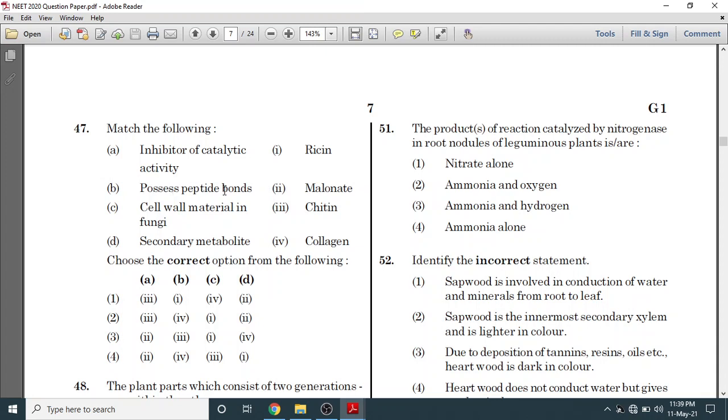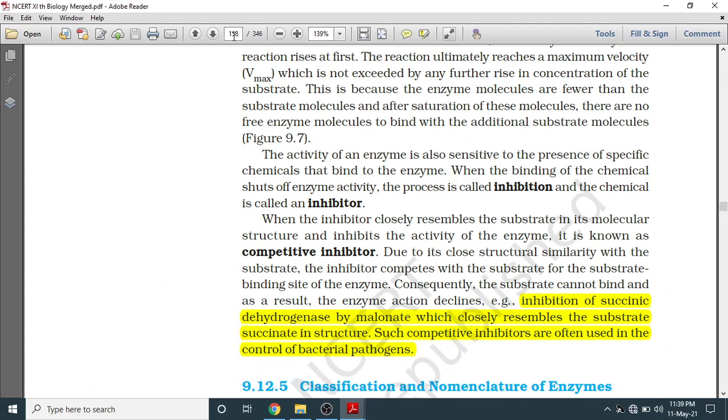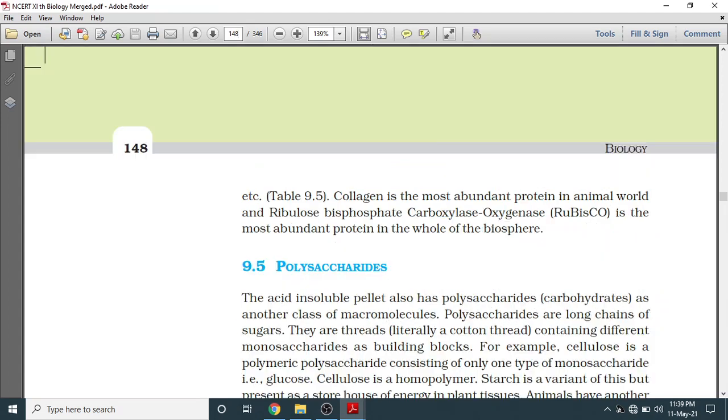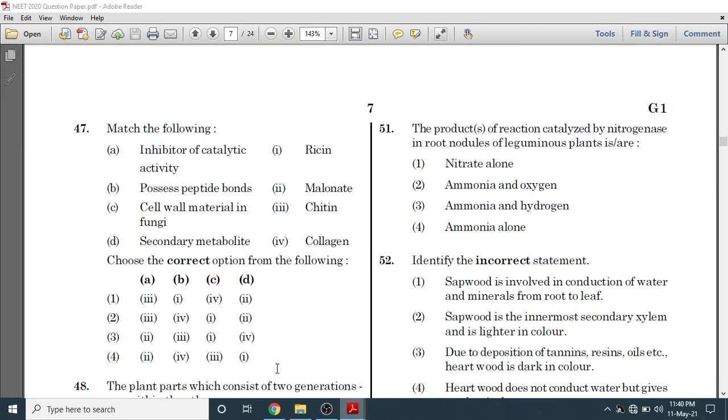Then we have peptide bond. So peptide bonds are present in proteins. So we will look which one is protein. Collagen. Where we can see that collagen is protein. We will directly go to page number 148. You can see collagen is the most abundant protein in the animal world. So we can say that collagen is a protein. So protein consists of peptide bonds. So this will match with collagen.